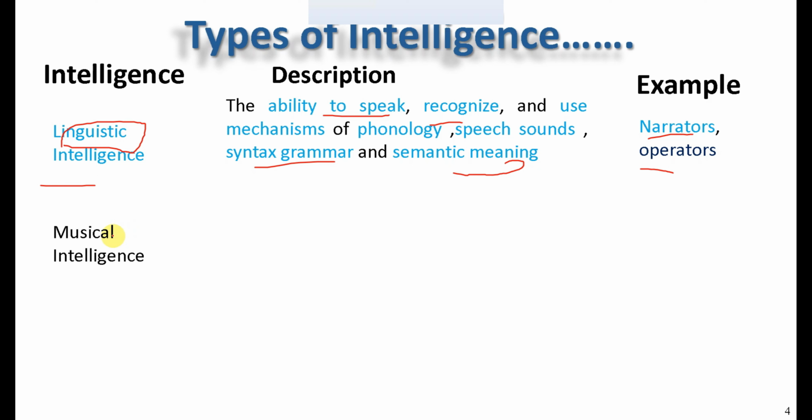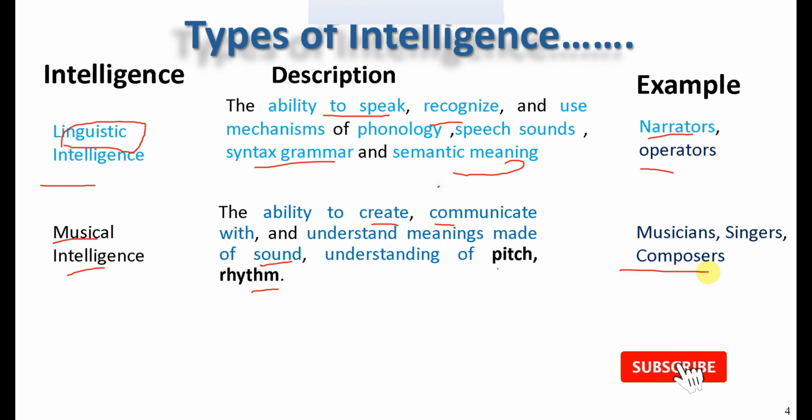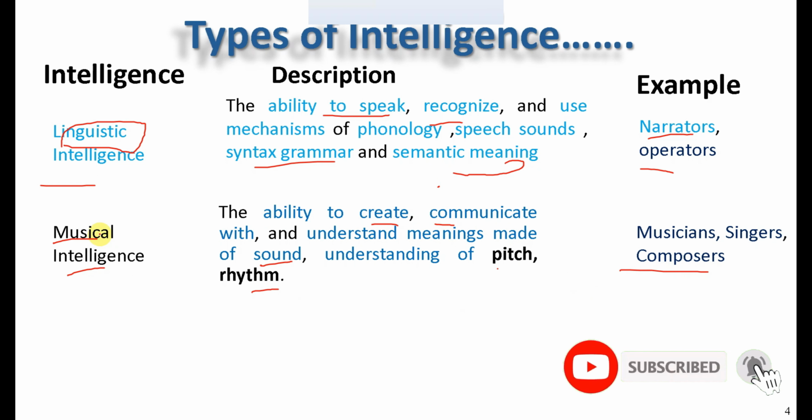The second type of intelligence is musical intelligence, which studies music, right? It is the ability to create, communicate with, and understand the meaning made of sound, understanding pitch and also rhythm. We call it musical intelligence. A simple example: musician, singer, and composer. Those are some examples of musical intelligence.